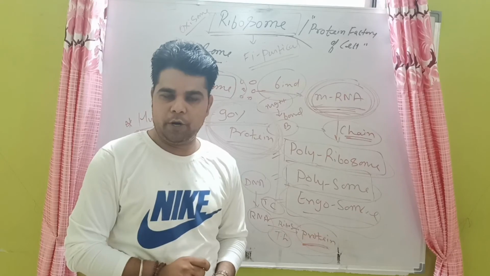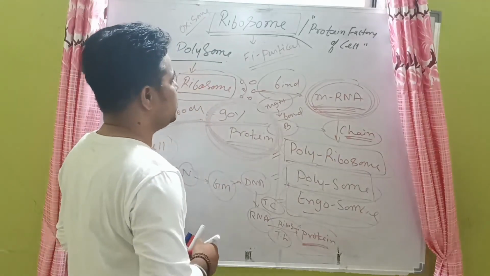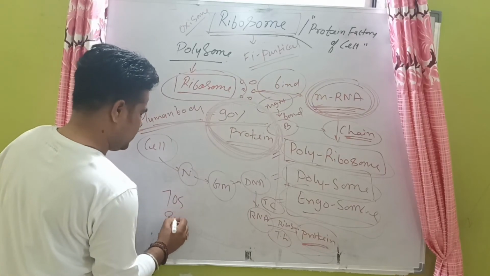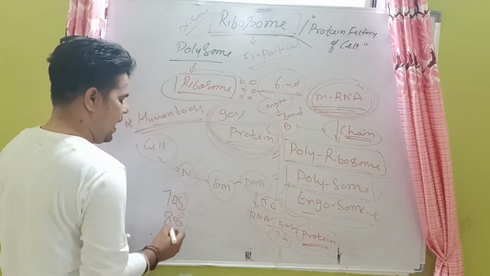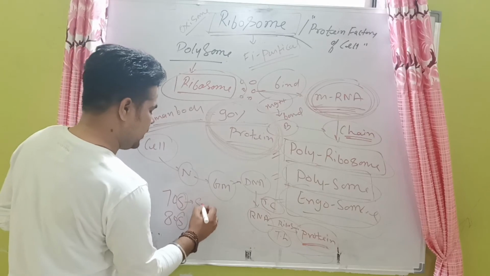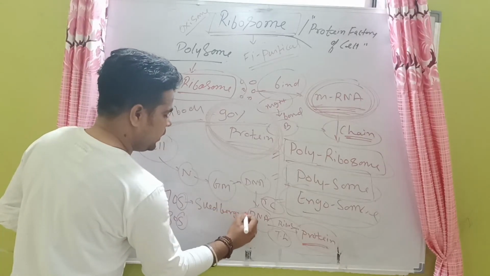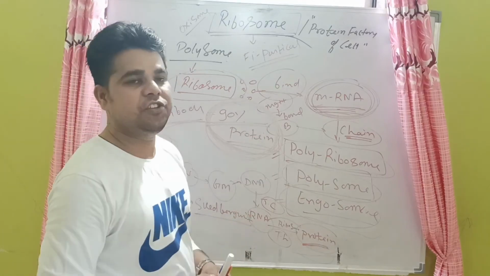One thing is very important. Ribosomes are denoted by 70S and 80S. So what is the meaning of the S? S is the Svedberg unit. That is the sedimentation unit.